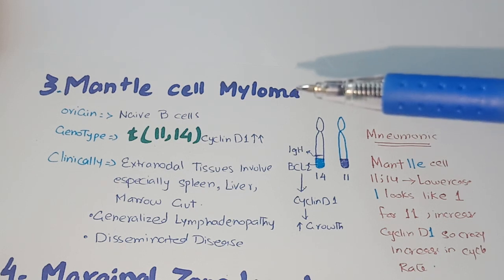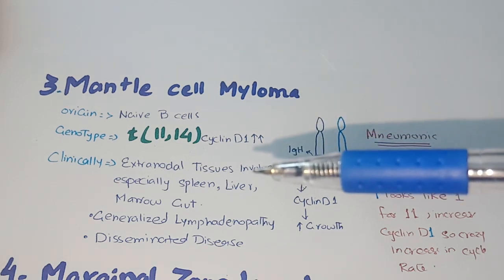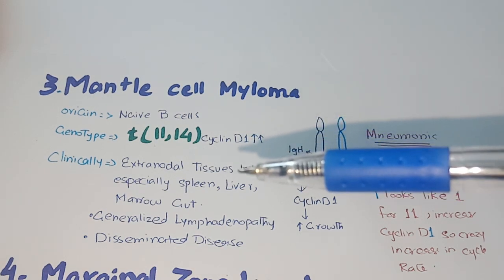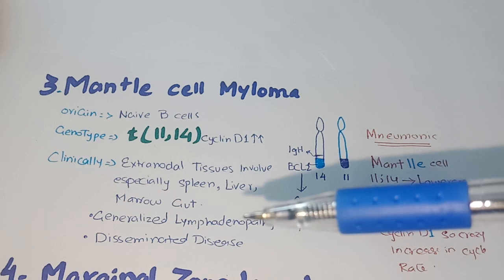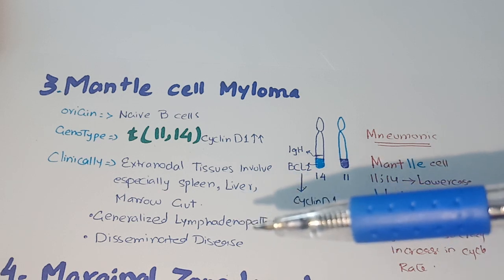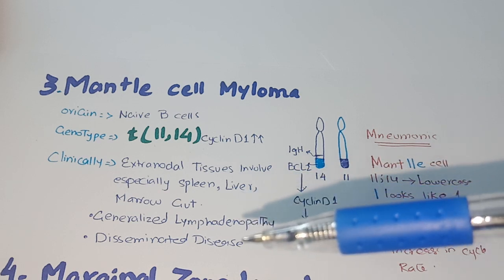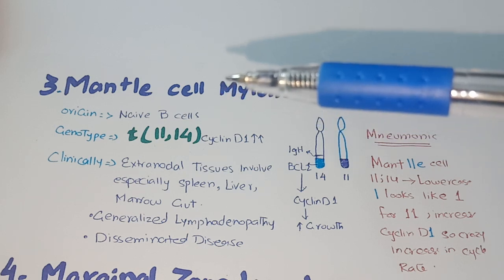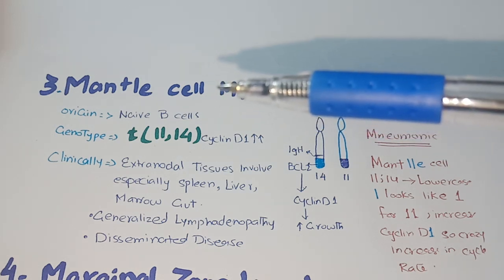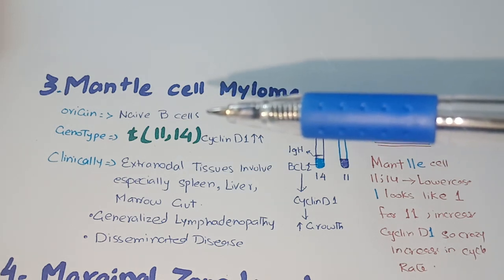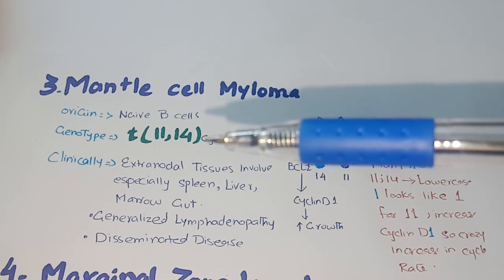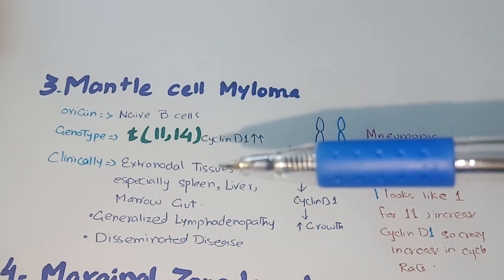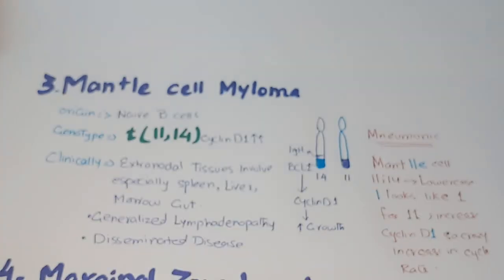In this non-Hodgkin lymphoma, lymph nodes plus extranodal tissues are involved, and these patients present with generalized lymphadenopathy and disseminated disease. In short, these lymphomas arise from naive B cells, the genotype is t(11;14), and they mainly involve extranodal tissues.